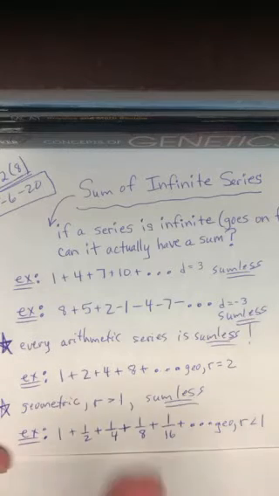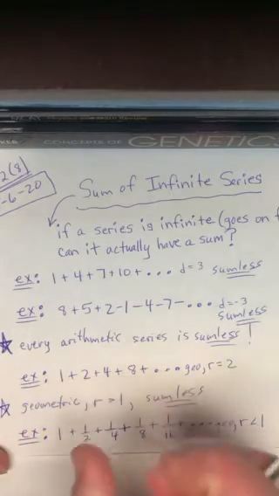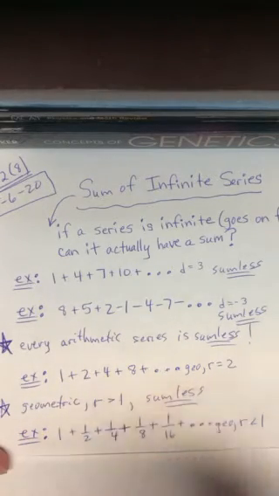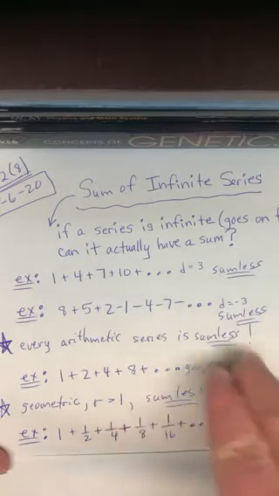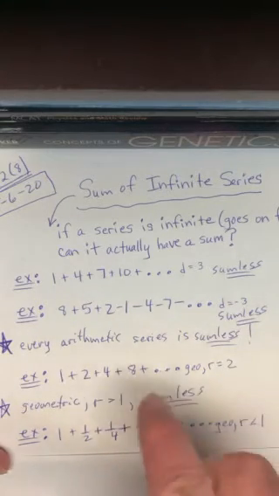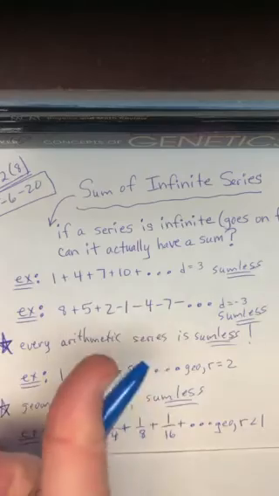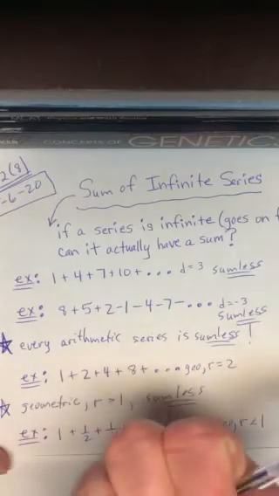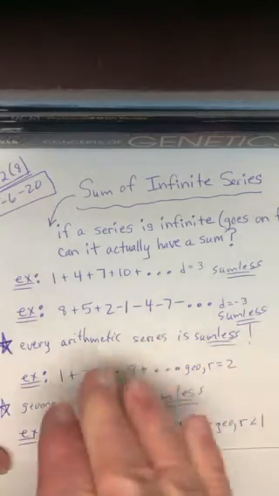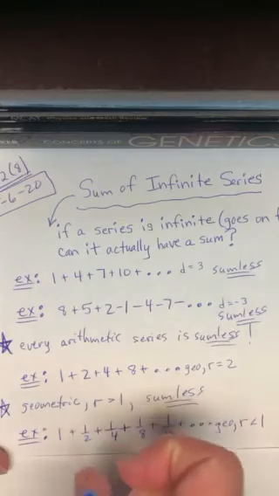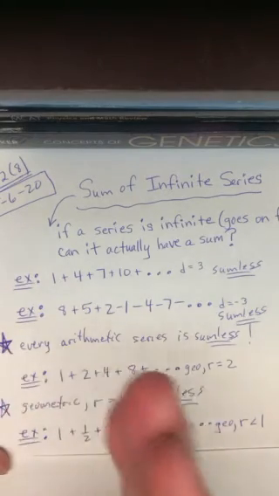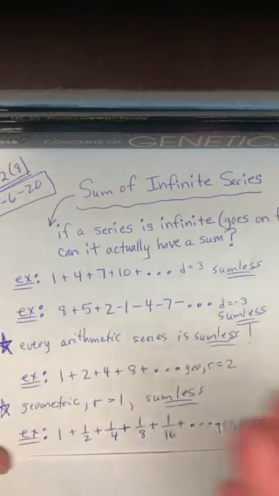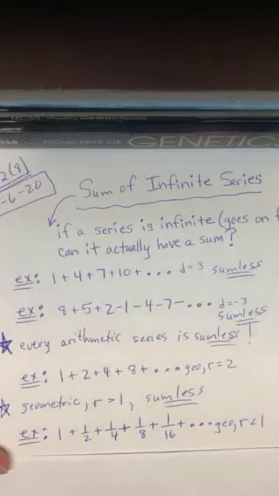Because, guys, the rule in every level of maths from Algebra 2 and beyond, all answers are rounded to the nearest 3 places. So eventually, when I add 1/2,000,000th to this number, yes, it gets a little bit bigger, but way down in like the 15th decimal place. It'll never, ever change the first 3 decimal places, and I'll actually have the same answer every time, even though I was adding numbers forever.